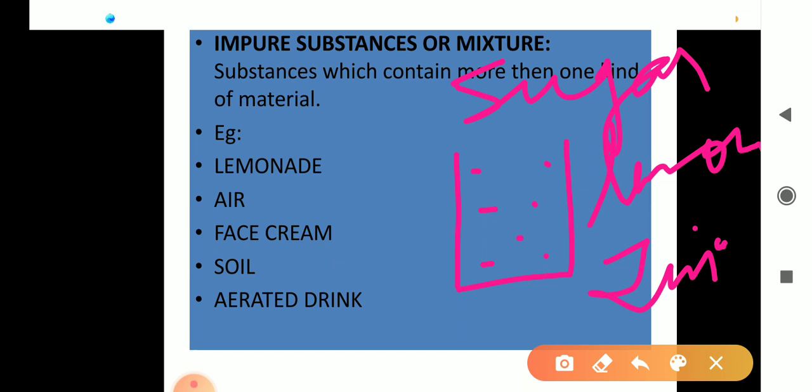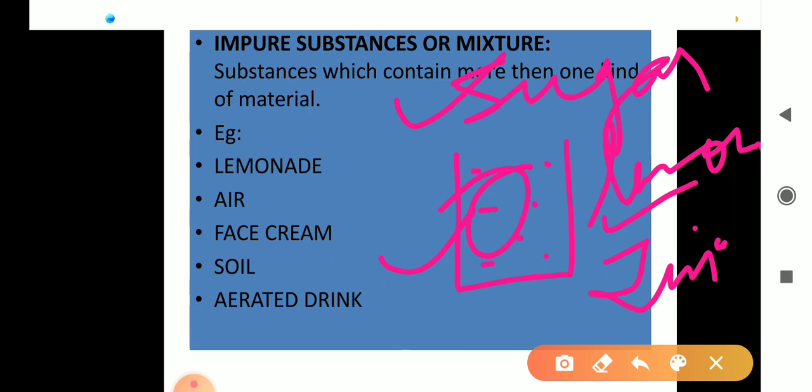Then it contains 3 different kinds of particles. One, water molecules. Second, sugar, and third, the lemon juice. 3 types of particles are there. That's why it is called a mixture. Such a substance that is obtained by mixing more than one kind of particle is called a mixture, right? Mixtures are everywhere around us.